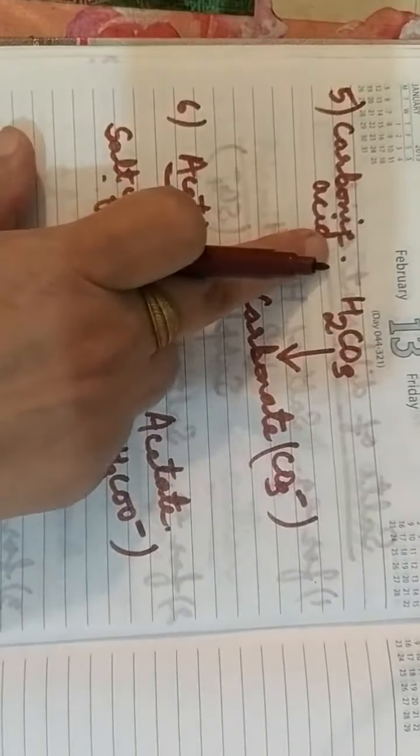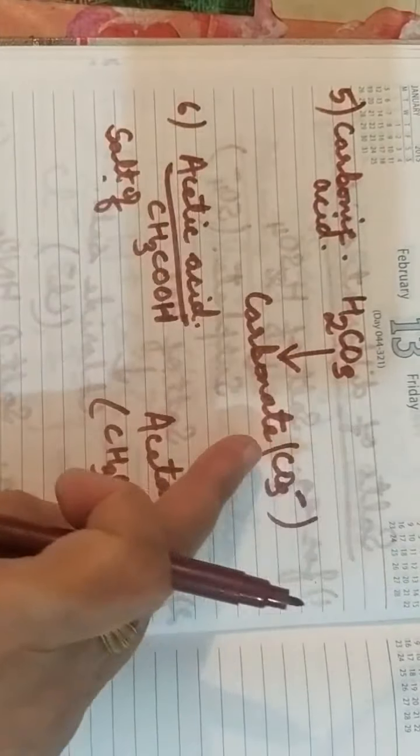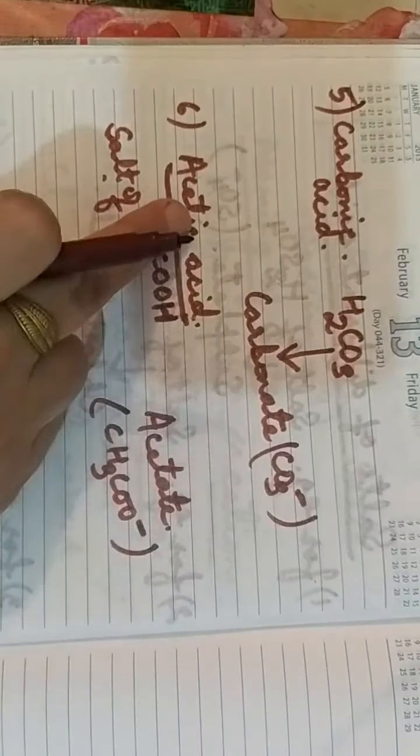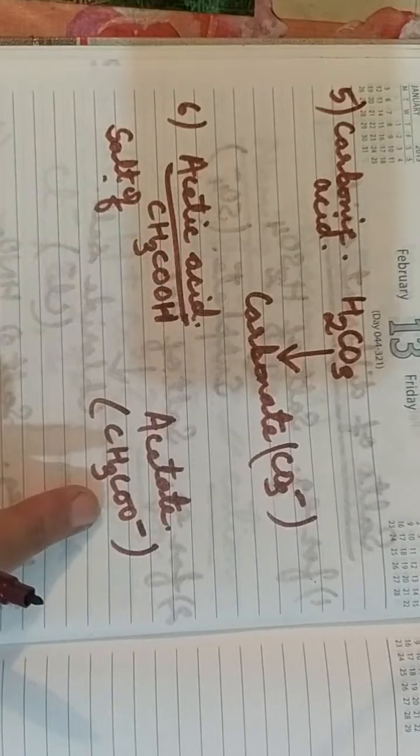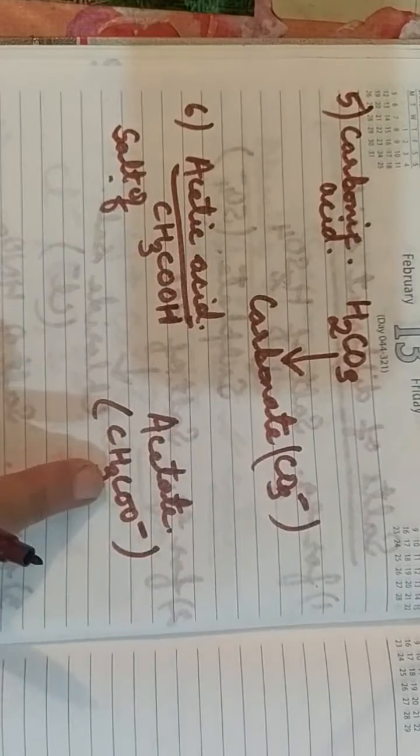The salt formed by nitric acid is known as nitrate salt. The salt formed by sulfurous acid is known as sulfite salt. Then the salt formed by carbonic acid is known as carbonate, and that formed by acetic acid is known as acetate salt. Okay.